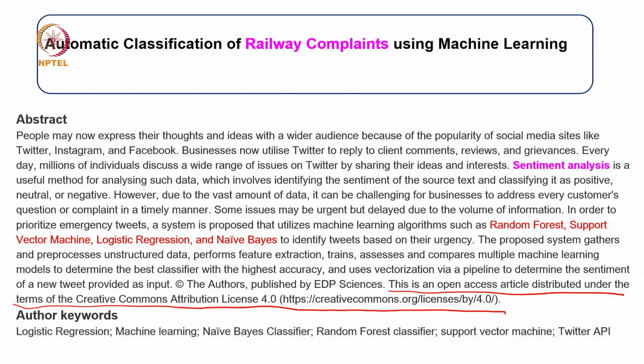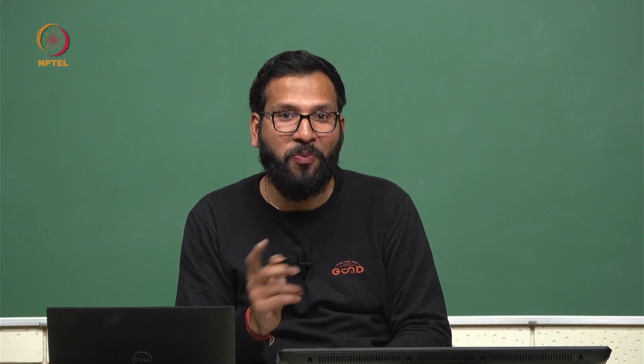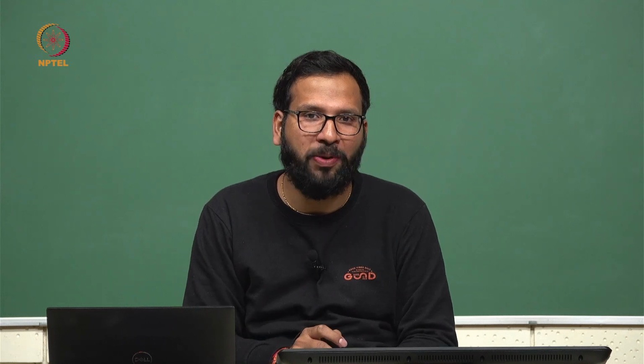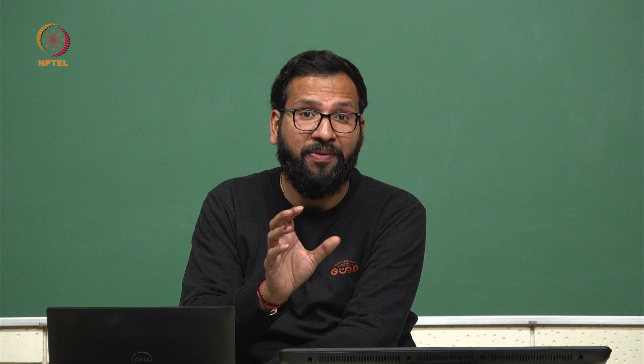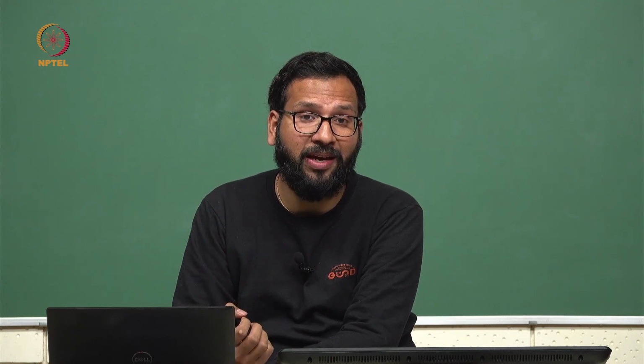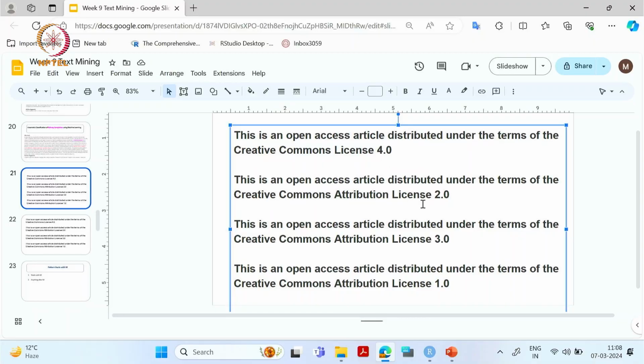Let's first see how we do this manually to identify this particular information in the text. We are very habituated to using Control plus F to find any text in a particular file, so we'll use that. Here I have taken the last lines from the text and pasted them on this slide. I have to identify what license they are using. In Google Slides we can do it with Control F, searching for license.